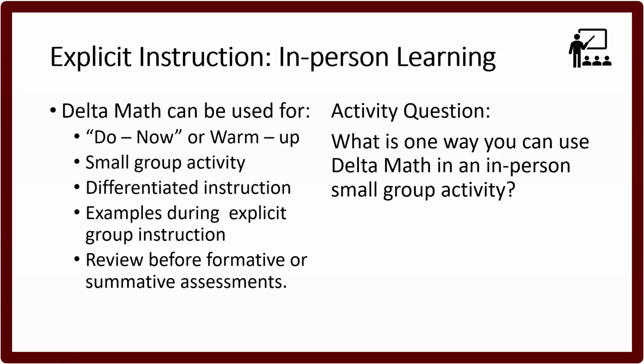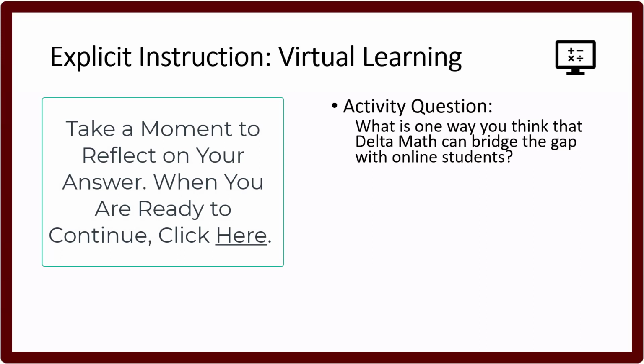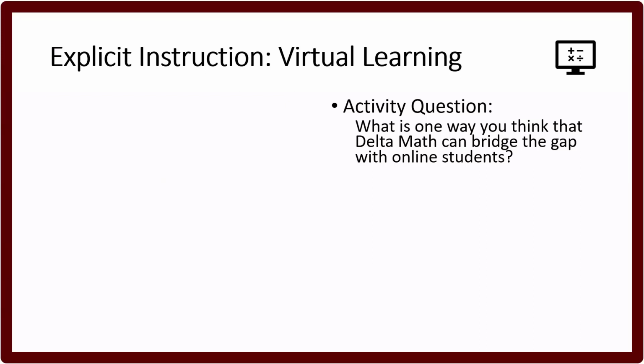What is one way you think Delta Math can bridge the gap with online students? Having a hybrid class can be a little bit difficult. It's not intentional, but it's very easy to forget about the students who are online because you're focused on the people who are in front of you. So what's one way you think you can bridge that gap with your online students?